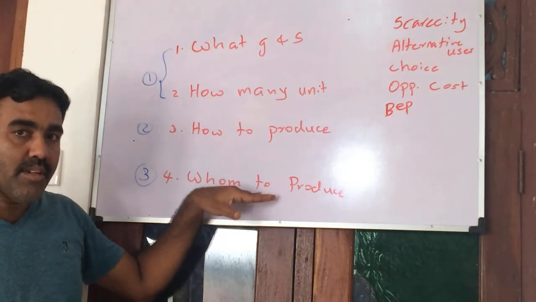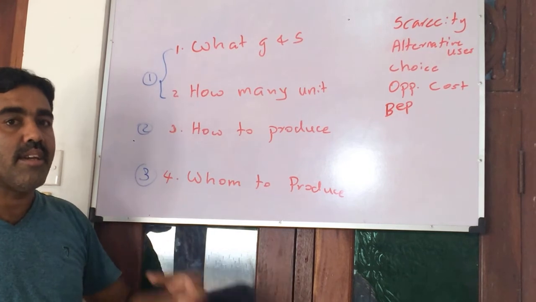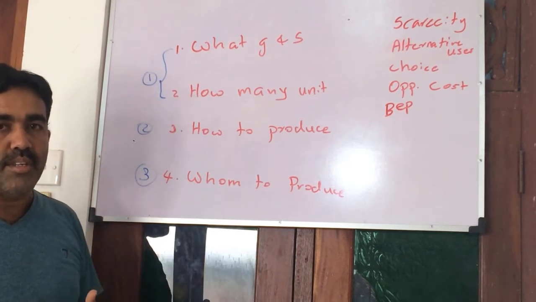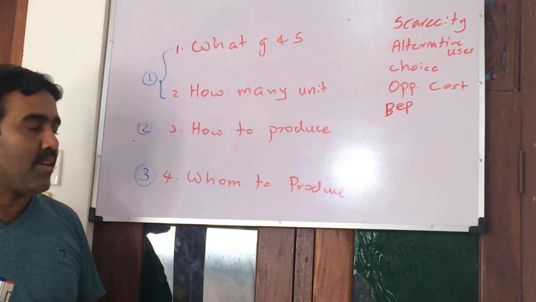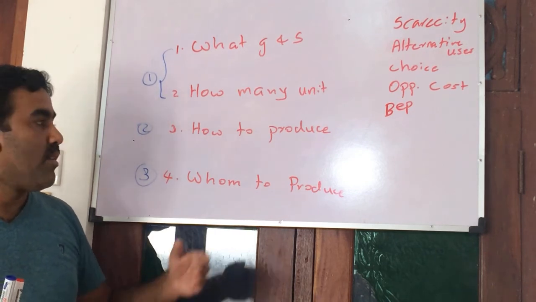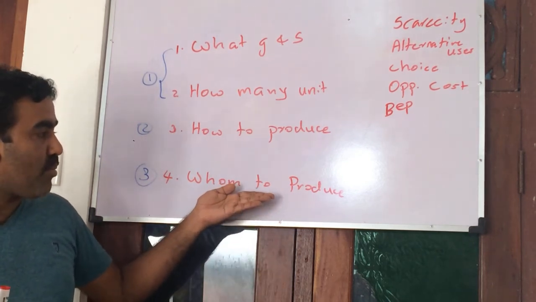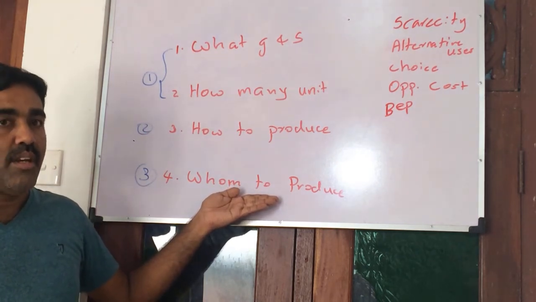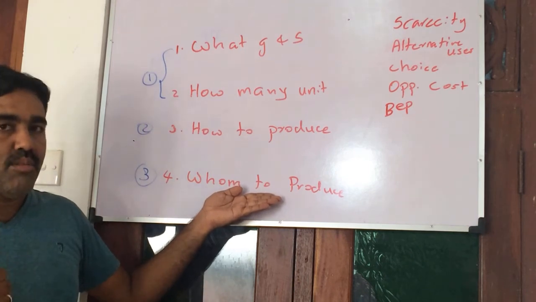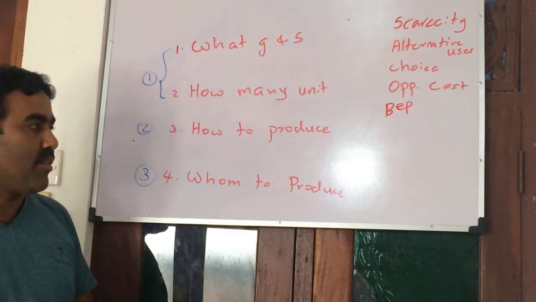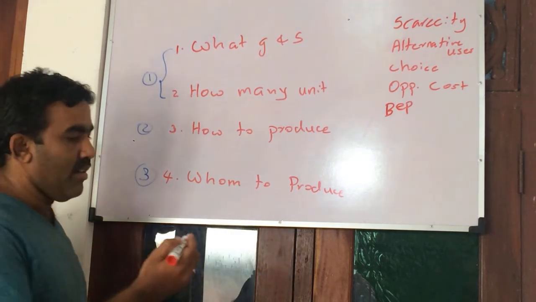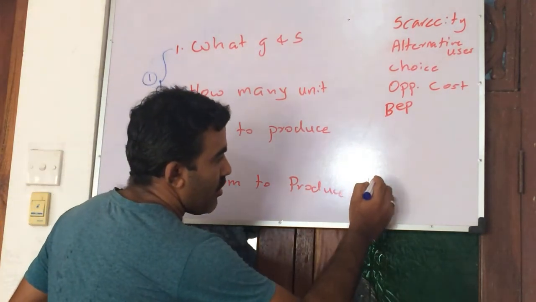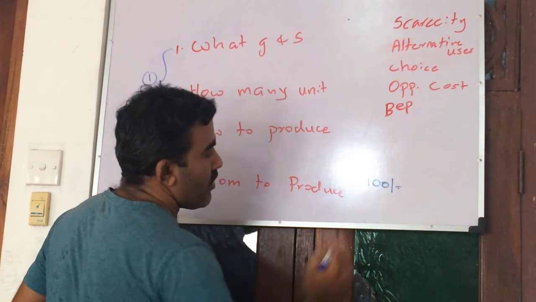This depends on their income. For example, how many units of rice I can buy is limited by my income. Therefore we say this problem is related with income distribution. How much income I have, that much only I can buy. For example, let's assume nowadays 1 kilogram of rice is 100 rupees.